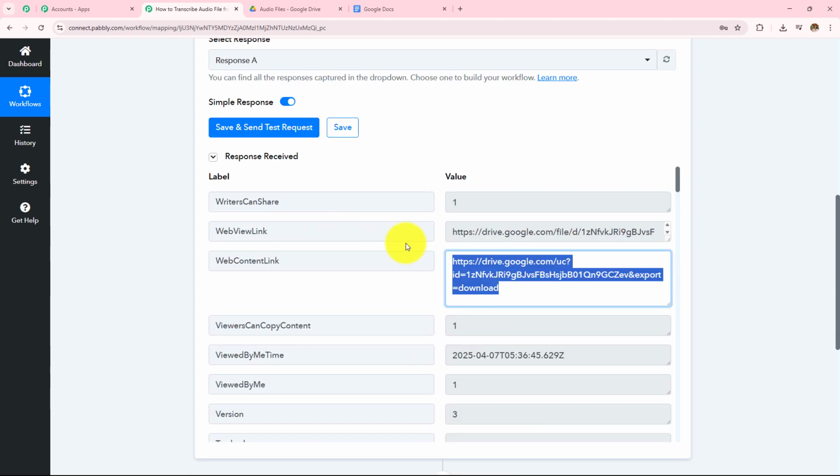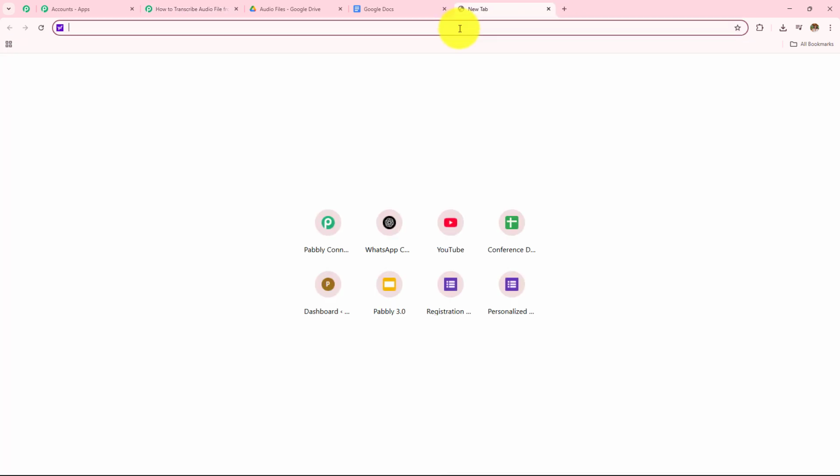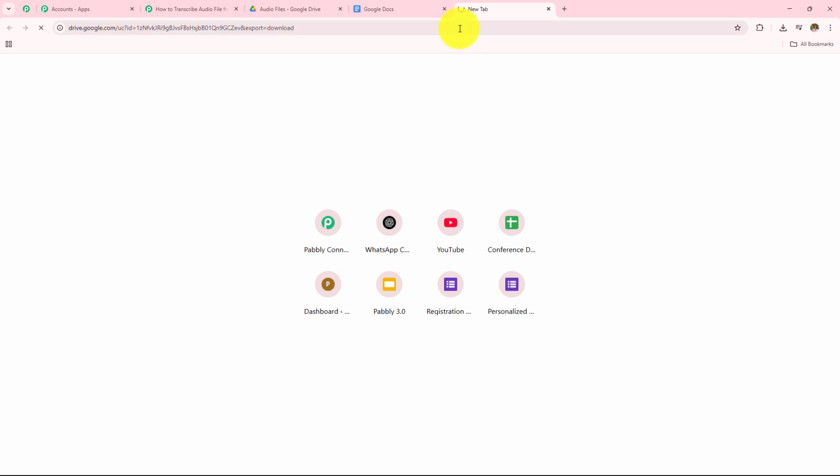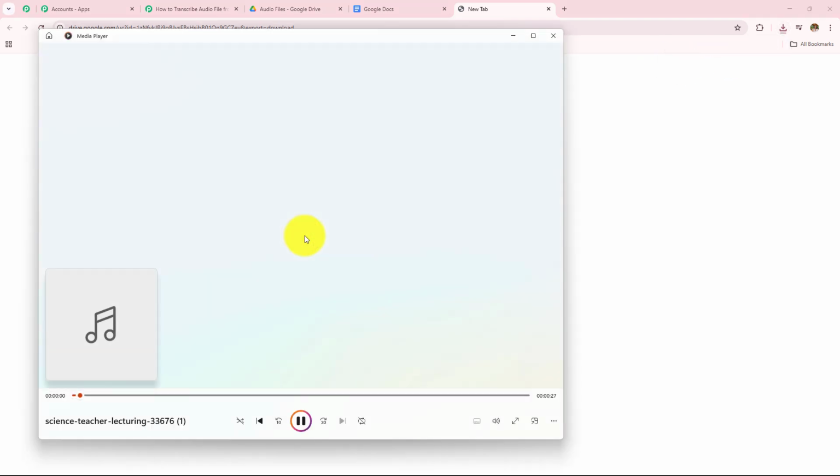Now let's check this web content link. This is the web content link which I have received in my response. So I am going to copy and paste this web content link in a new tab and let's check what file has been downloaded. So here the file has been downloaded. I'm going to open this. So this is the same exact audio which we have uploaded.